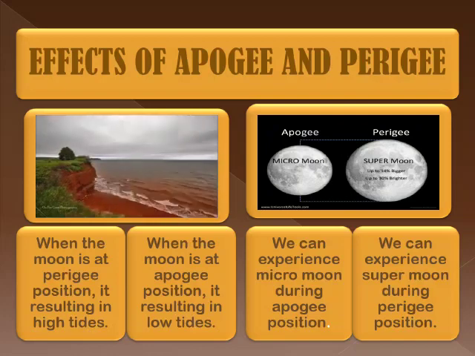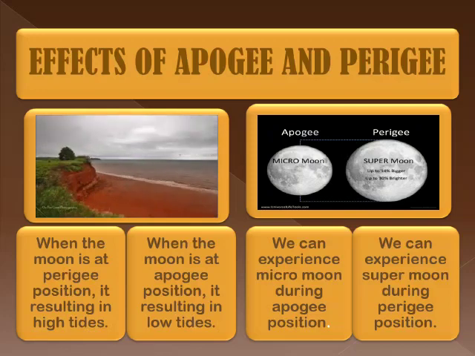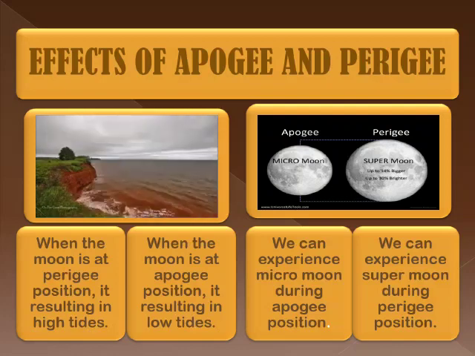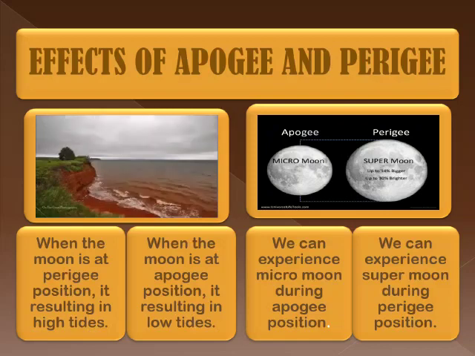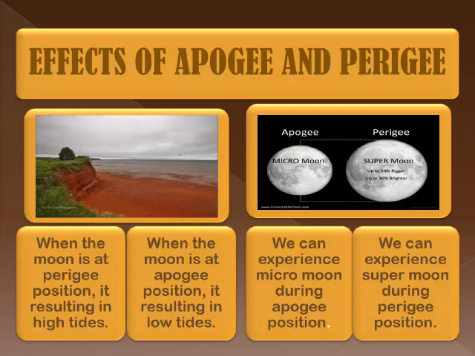Now let's discuss about micromoon. When the Moon is furthest from the Earth during the apogee position, the Moon looks smaller than its usual size. At that time, we can experience a micromoon. This happens when there is a full moon around the apogee position.